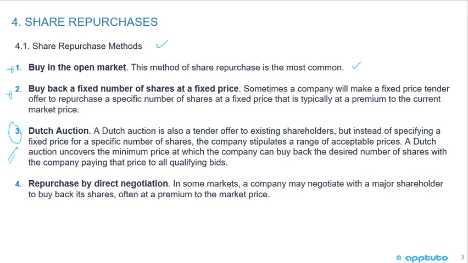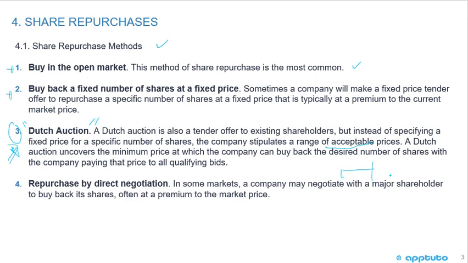The third is the Dutch auction, okay? And I've seen many questions with regards to the Dutch auction. Love the Dutch auction. It's in the glossary, so have a look at it. A Dutch auction is also a tender offer to existing shareholders, but instead of specifying a fixed price for a specific number of shares, the company stipulates a range of acceptable prices. Okay, that's the key point there. The company stipulates a range of acceptable prices.